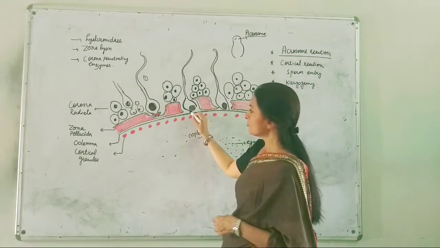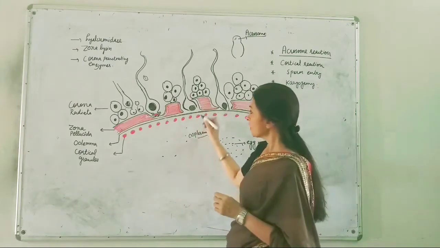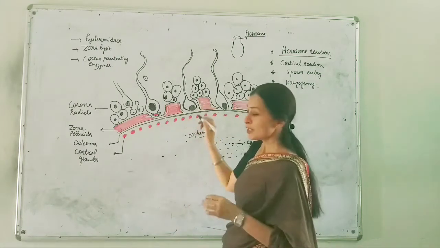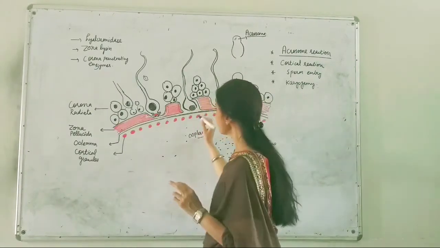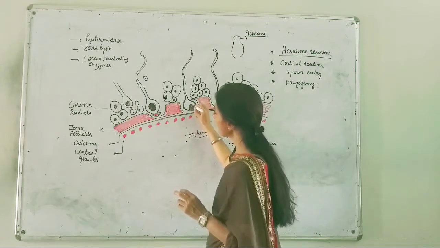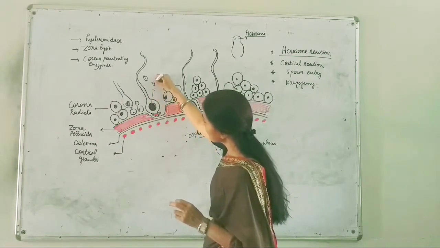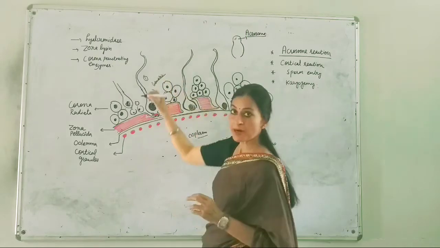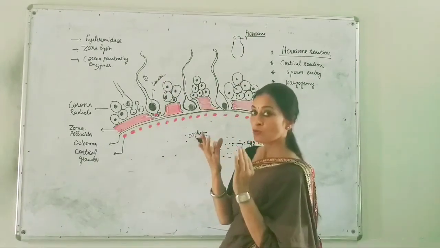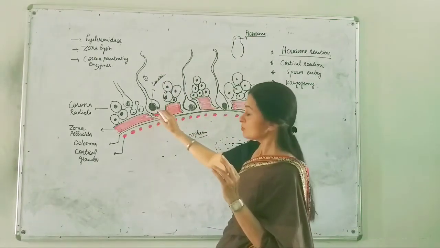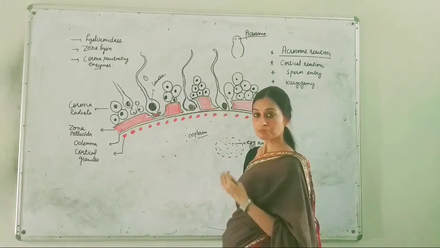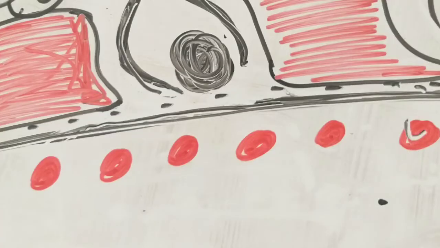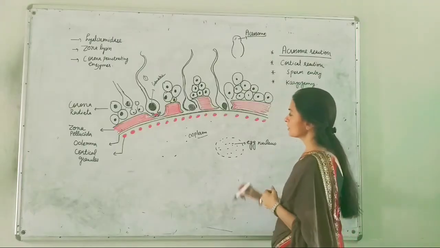After it dissolves the complete zona, the plasma membrane of the sperm will also dissolve, and it will release its nuclear content. You see that this is the genetic material. It is holding the nuclear part, the nucleus and chromosomes, in its head portion. This plasma membrane is dissolved to release this nuclear content or the chromosome set.